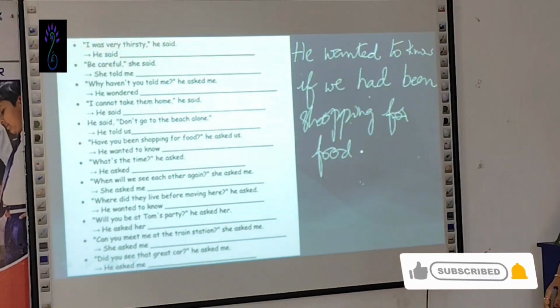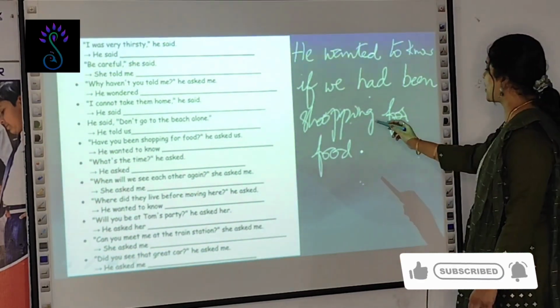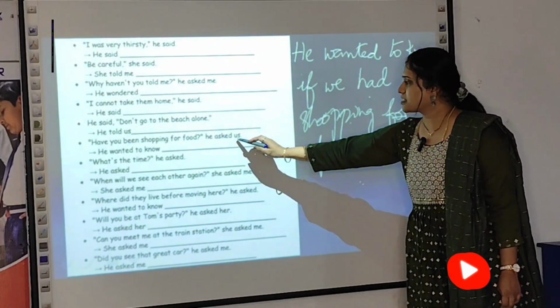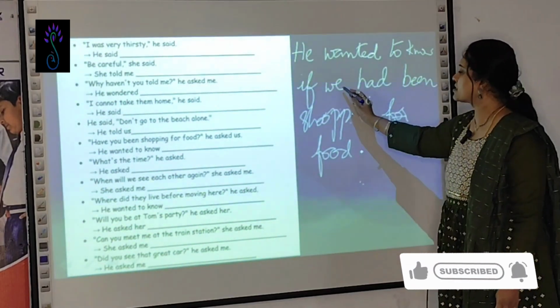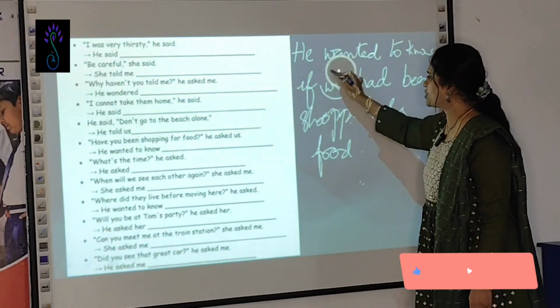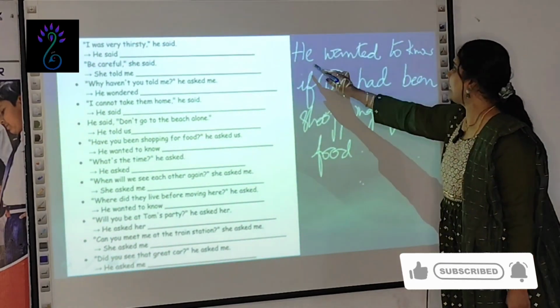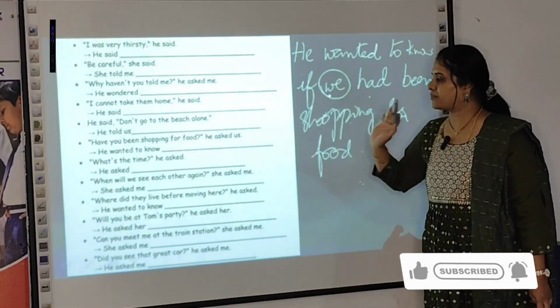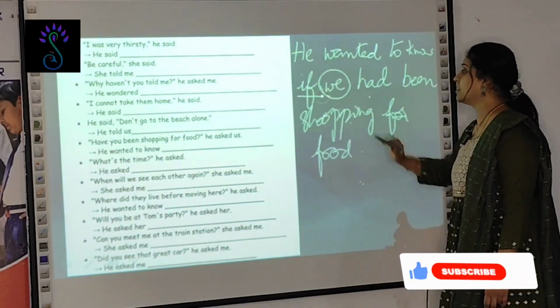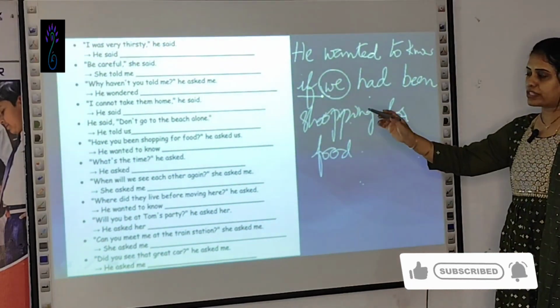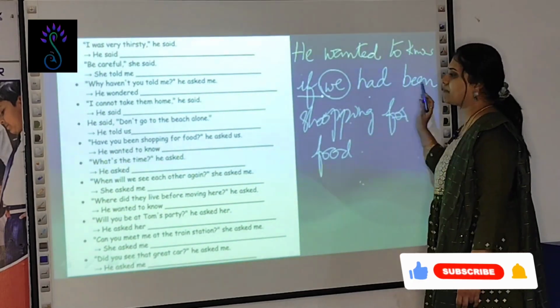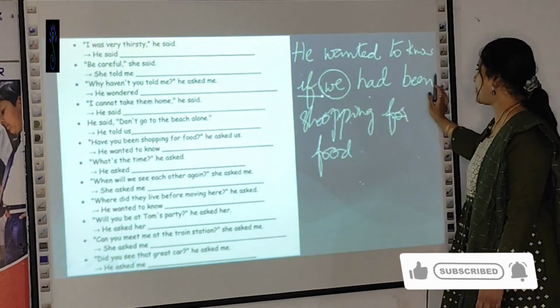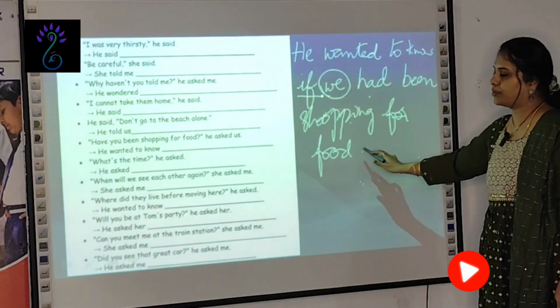Did you understand? Here, what is the change you have done? This us, you have considered us as we, isn't it? So, this changes to the pronoun. You should change the pronoun over here. He wanted to know, it is already given. If is a conjunction because it starts with the auxiliary verb have. If we had been, because it is present perfect, change to past perfect, had been shopping for food.